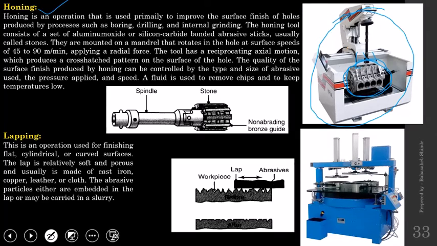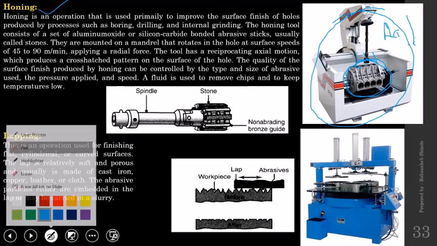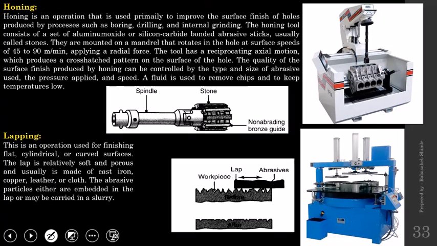And when piston reciprocates inside the cylinder, the friction has to be minimum. And to reduce that friction to minimum value, the surface roughness also has to be minimum, or surface finish has to be maximum. So usually what they do in case of honing, this is the tool.